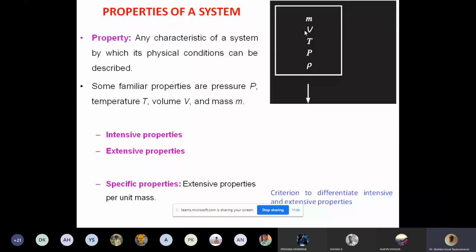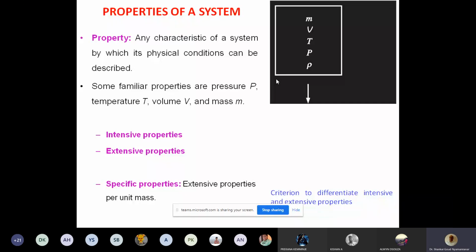Similarly, if I divide the volume by mass, then it is called a specific volume. Right? It can be either way. Then there is specific internal energy, specific enthalpy, specific free energy; like that you will come across different terms. Specific means you convert it to per unit mass or per unit volume.